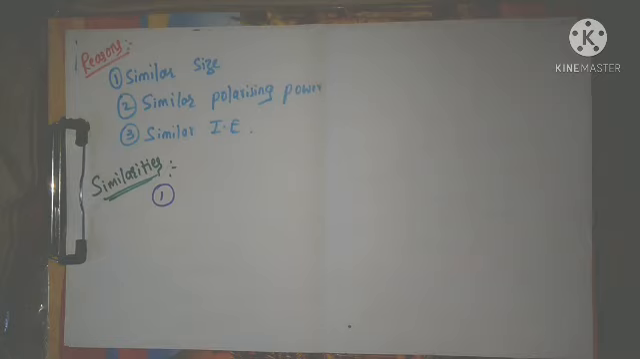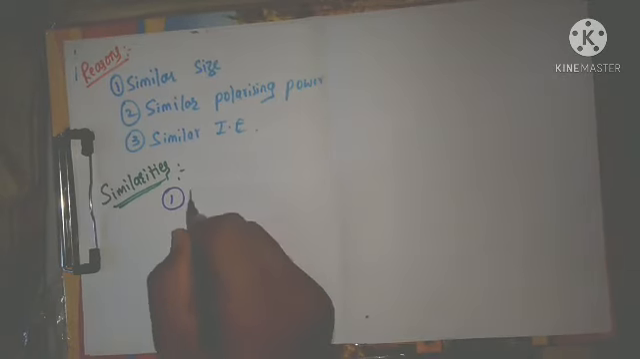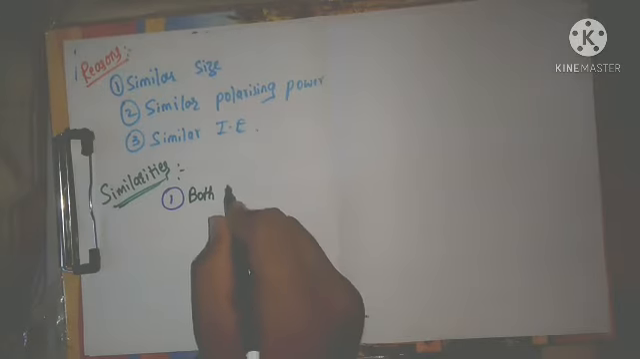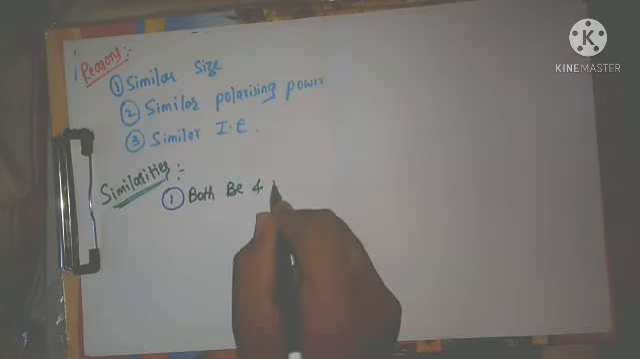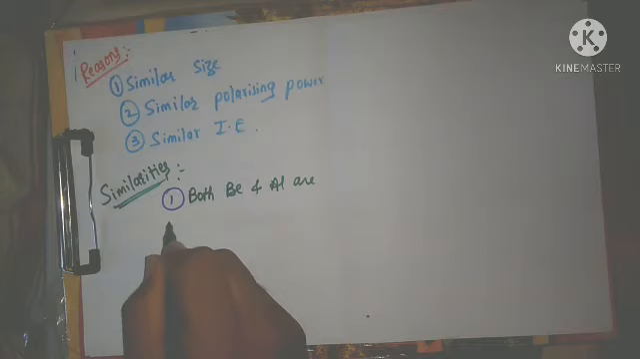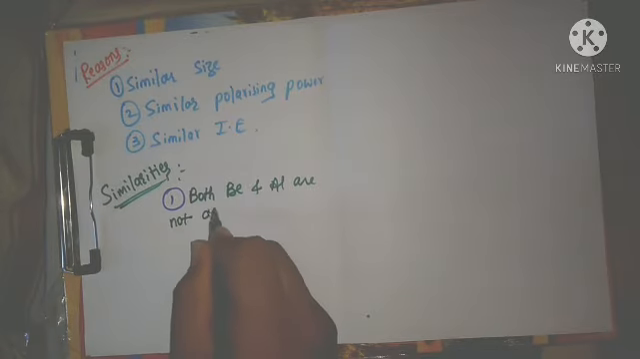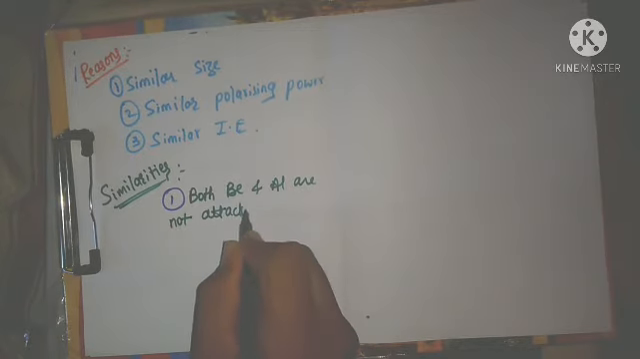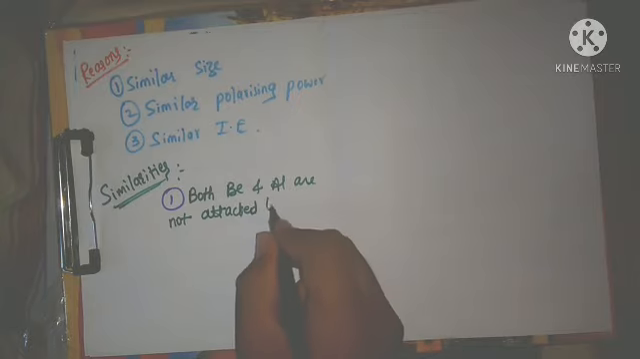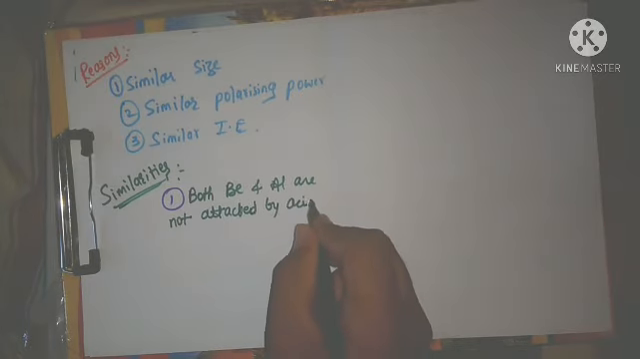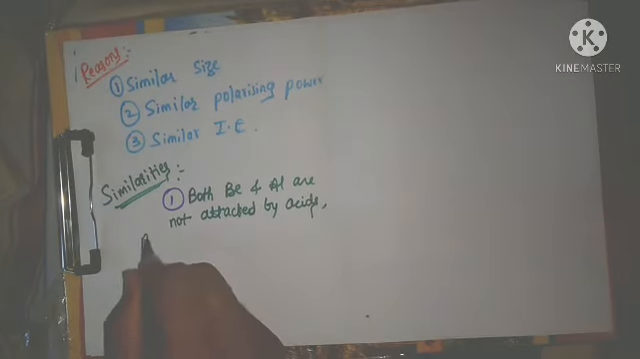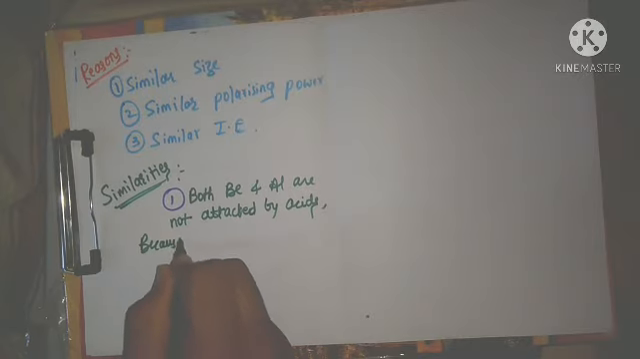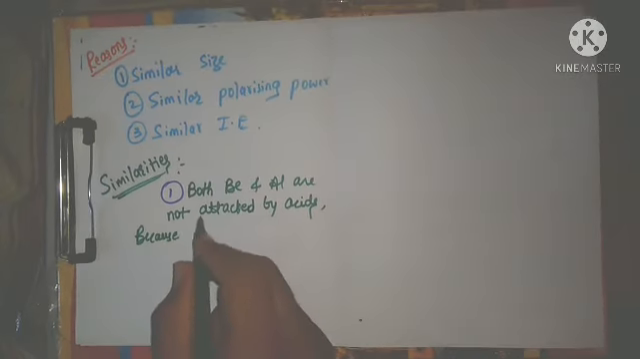Now, both beryllium and aluminium are not attacked or reacted by acids, because, what is the reason?